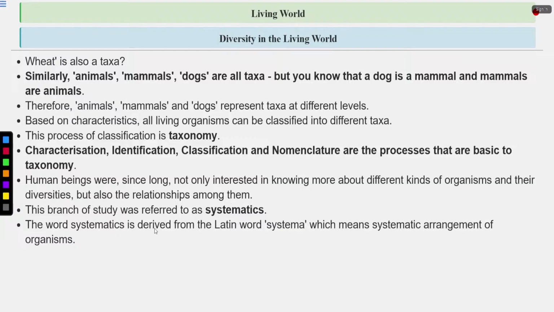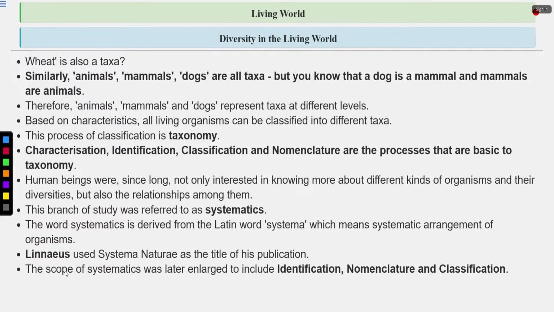Now the word systematics is derived from the Latin word systema, which means systemic arrangement of the organisms. Linnaeus used Systema Naturae as the title of his publication. The scope of systematics was later enlarged to include identification, nomenclature, and classification, which are also included in taxonomy.